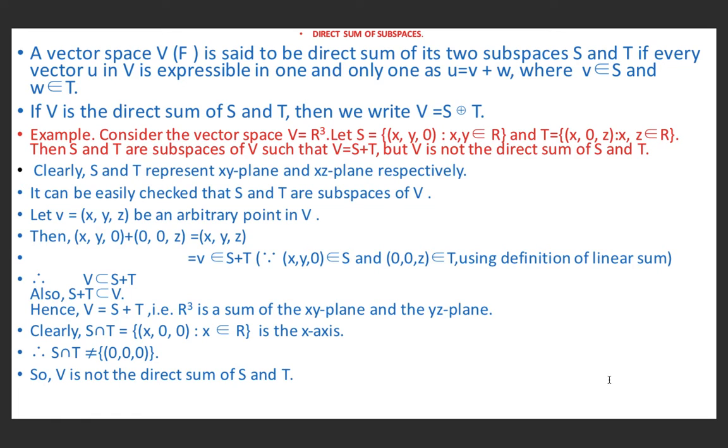And T is equal to (x, 0, z), therefore T represents the xz plane. It may be checked that S and T are subspaces of V.